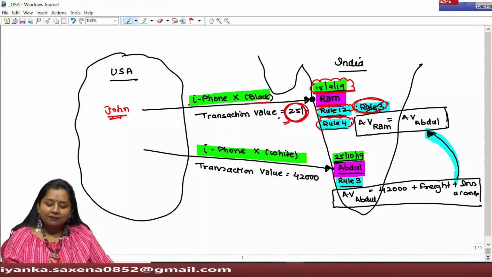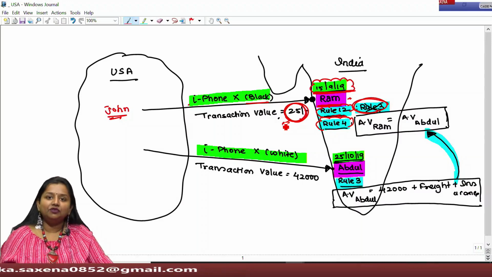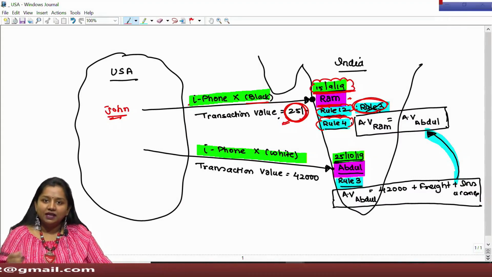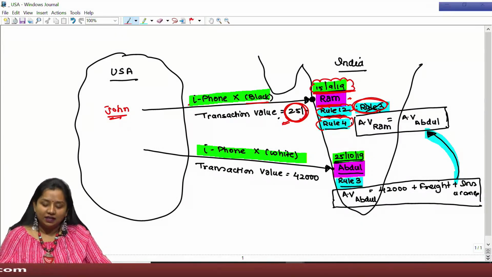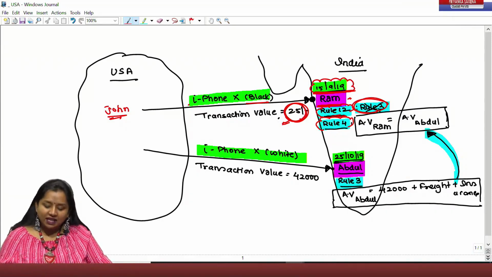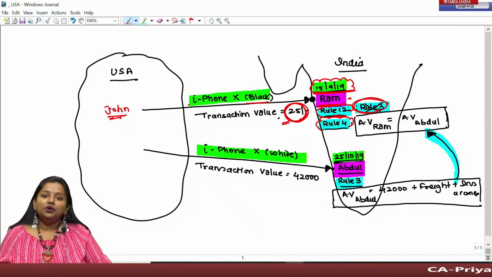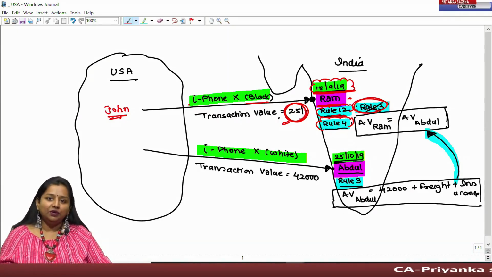So on 15 September, Ram importing iPhone X at rupees 25, which has been rejected by the officer under Rule 12. Now the officer in collaboration with the assessee has to determine the value of identical goods. So on checking the national records, they found that on 15th September, no such identical goods were imported in India.